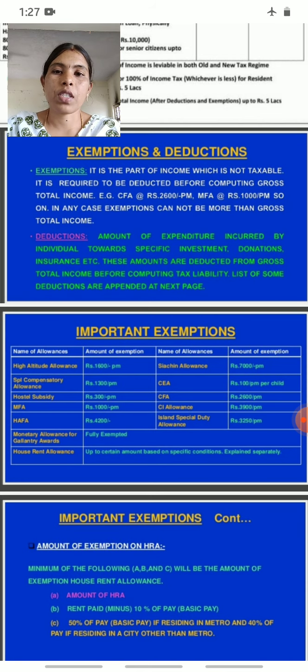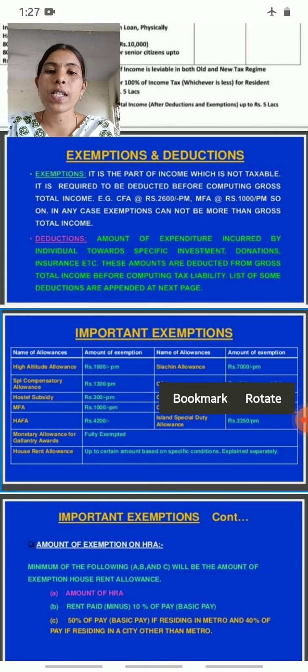Deductions means the amount of expenditure incurred by an individual towards some specific investments.